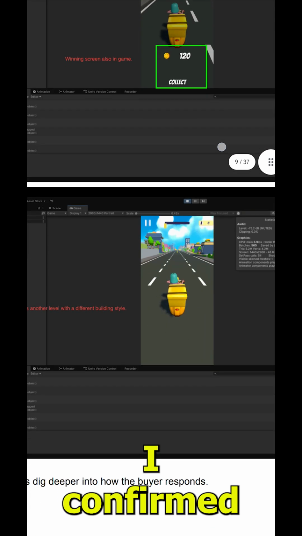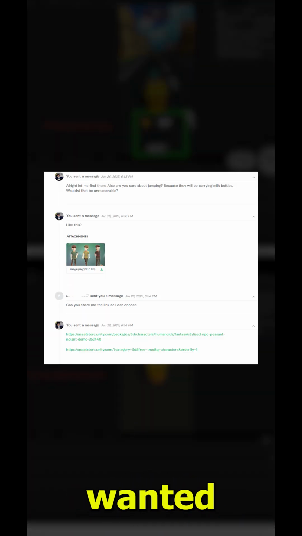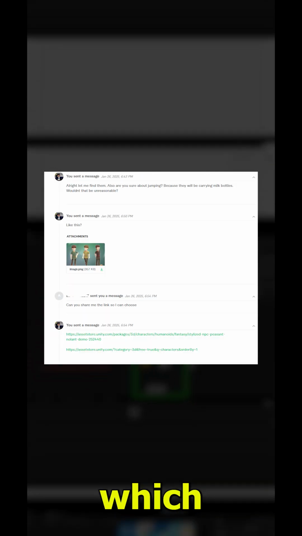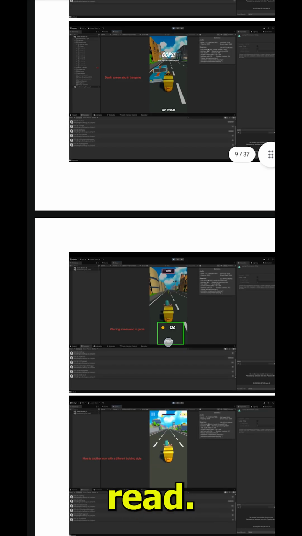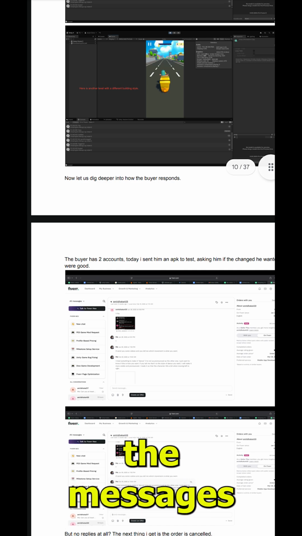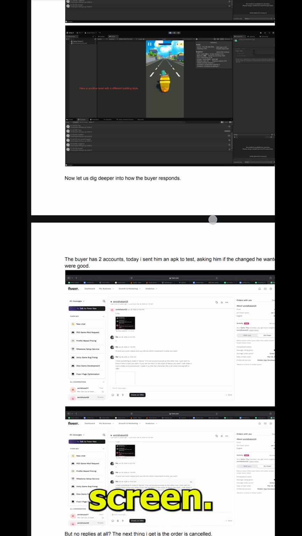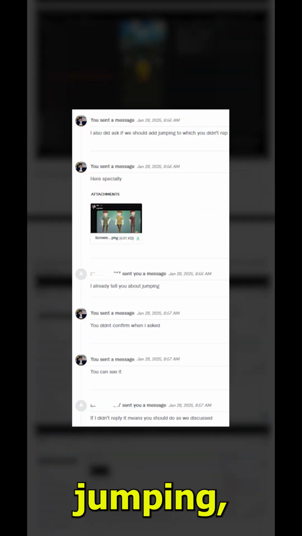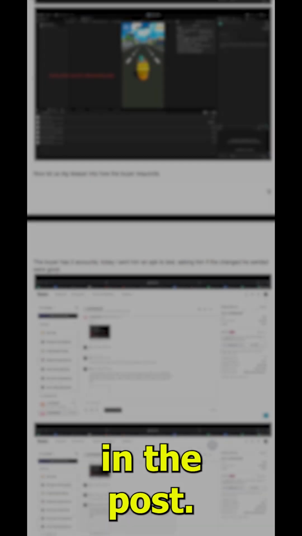But then I confirmed again before delivering the game if he actually wanted the jumping or not, to which he just straight up ignored the message. As you can see, you can read along. I think you should be able to see the messages right now on screen. So he ignored the messages, and then when I delivered, he just said that I did not implement jumping, and that when he ignored my message, I should have guessed to implement jumping, even though he was clearly contradicting himself multiple times in the past.